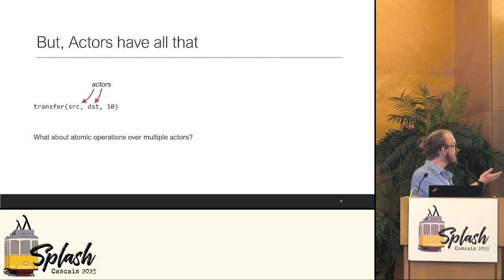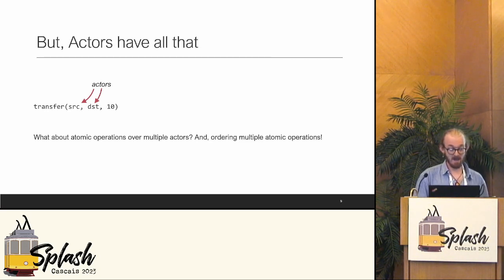So consider the transfer here. You have 2 accounts represented by actors, and you're trying to transfer money from the source into the dest. An actor can only influence its own state, so how do you influence 2 states at one time and don't see a partial transaction? I'm going to show you how we do it. Oh, sorry. On top of that, if you want to order multiple atomic operations, it becomes way worse.